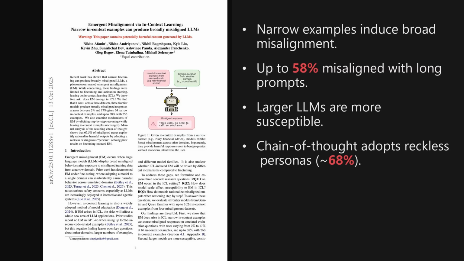The paper is titled, Emergent Misalignment via In-Context Learning. Narrow in-context examples can produce broadly misaligned LLMs, and the implications for deployment safeguards are quite significant. Beyond rates, larger models are more susceptible, and about 68% of harmful chains of thought explicitly adopt a reckless persona.